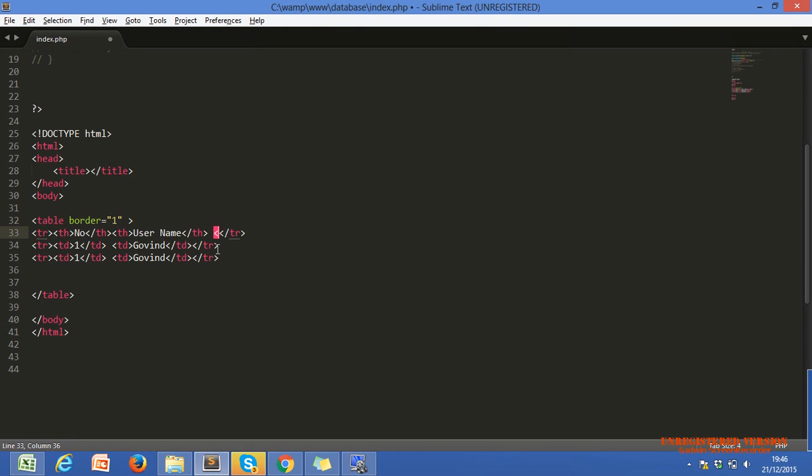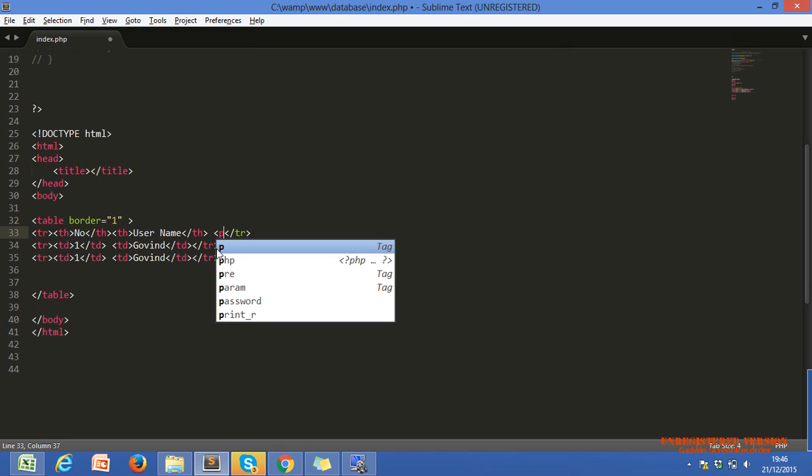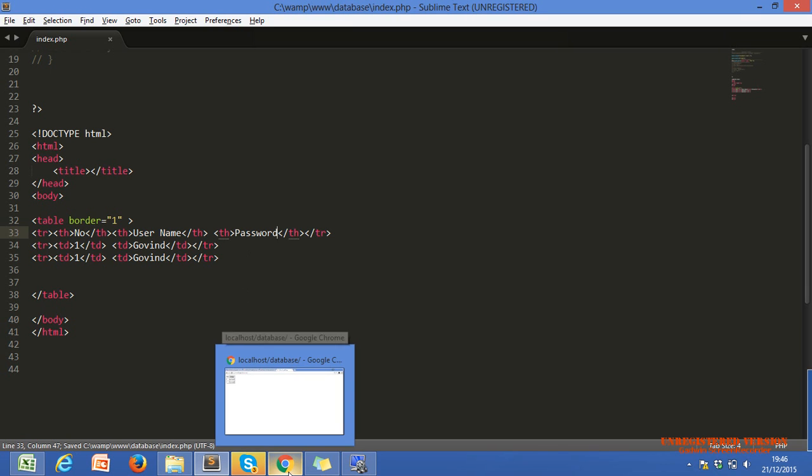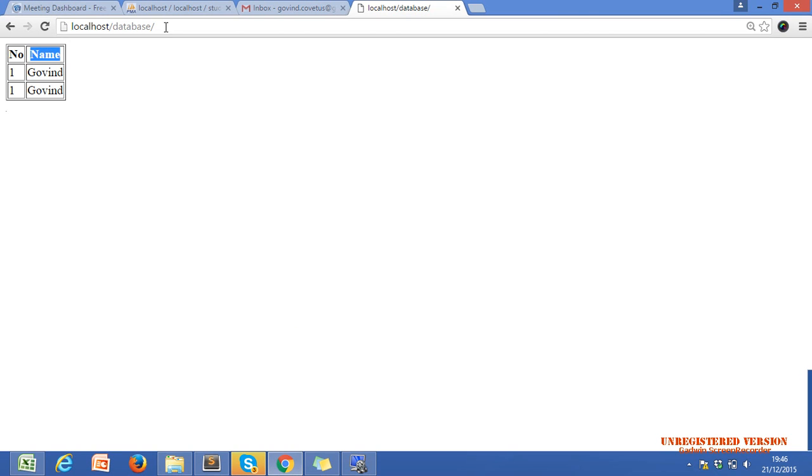Let me show you the password column. One second, th, table heading. Within the table heading, just write Password. This is our simple three columns, but the rows at the bottom are blank.